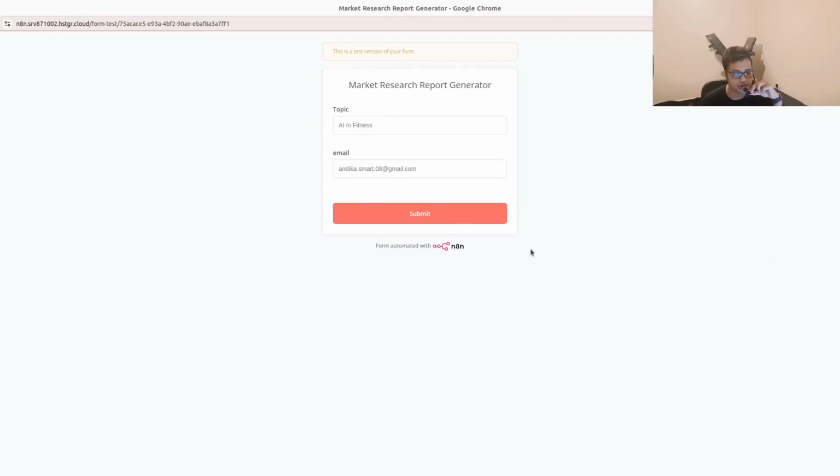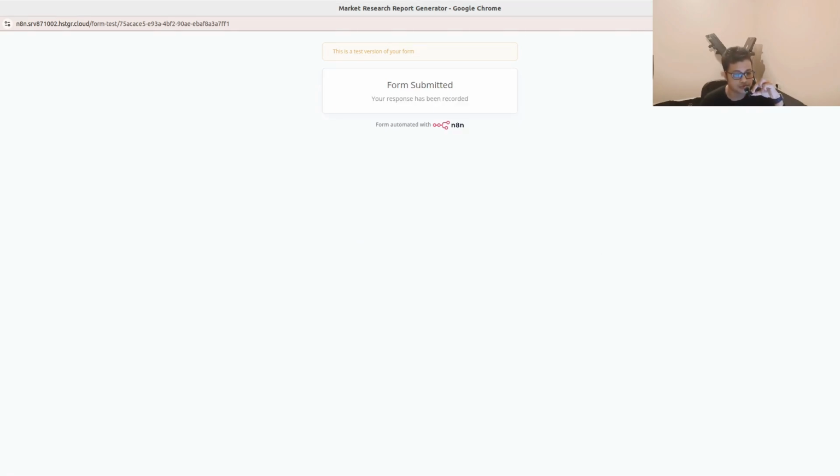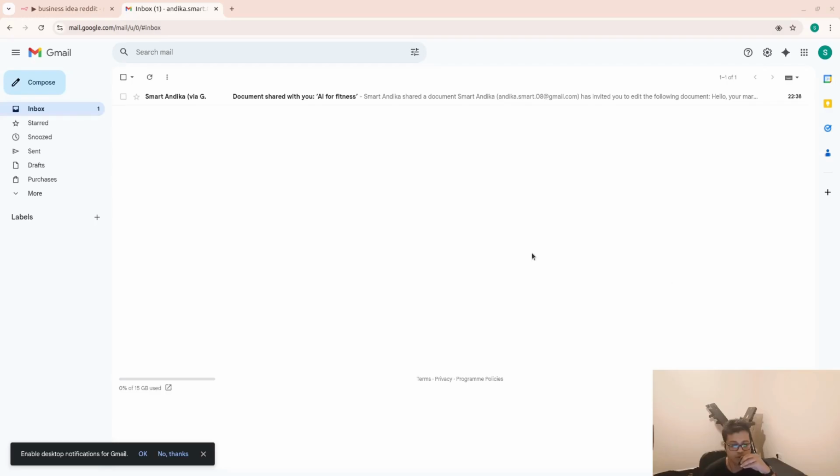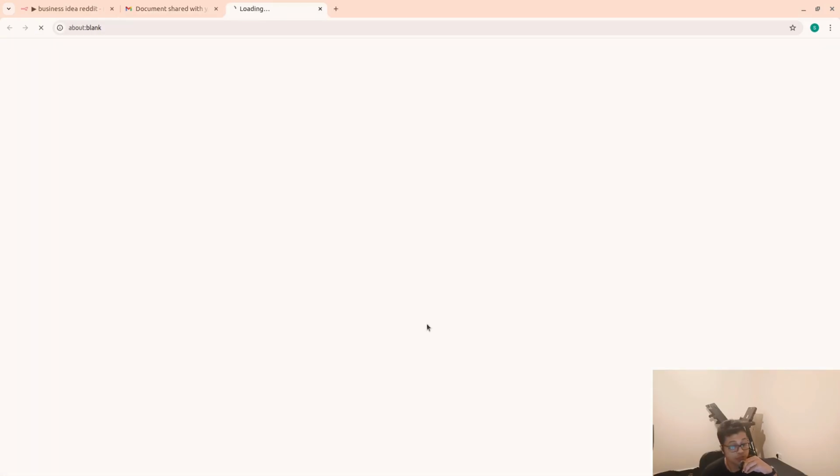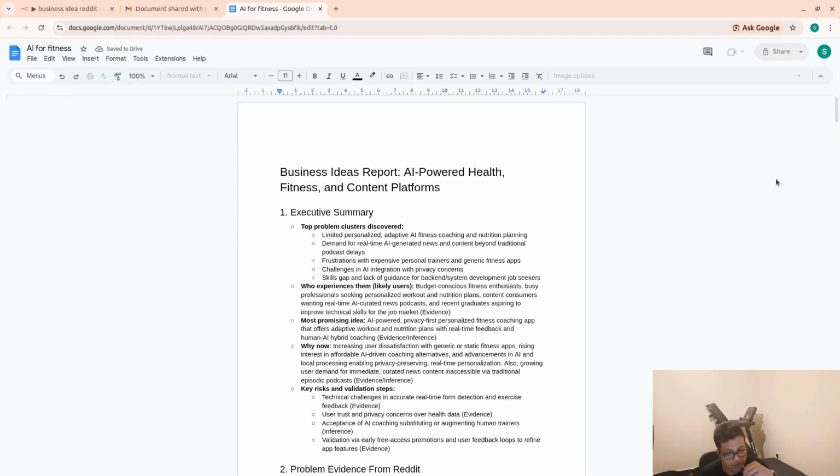Now, as you can see here, we got 2 inputs that we need to fill in. So the first one is the topic and the second one is the email address. So let's click submit and see how it goes. Okay, that's finished. So as you can see that we got new email, and if you click this, it's gonna be linked to our report, and then there you go.